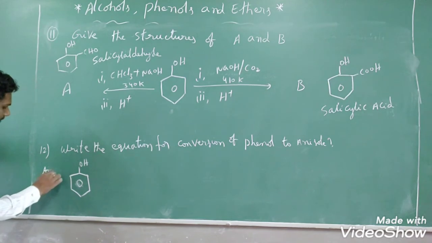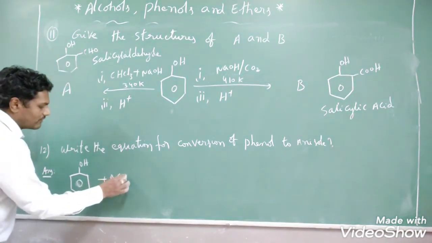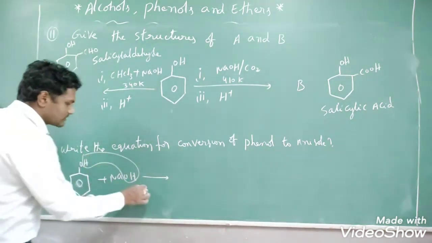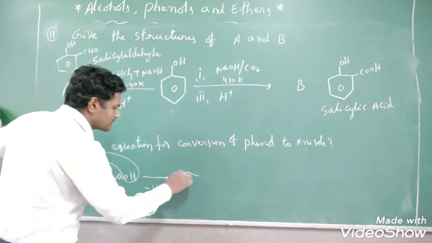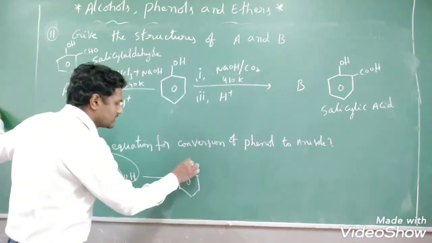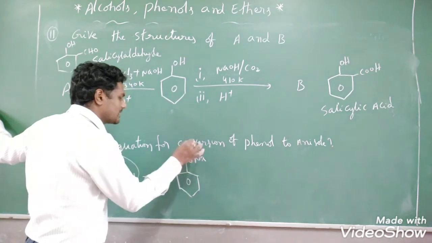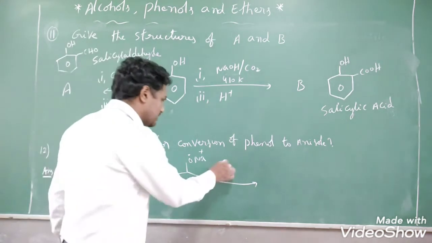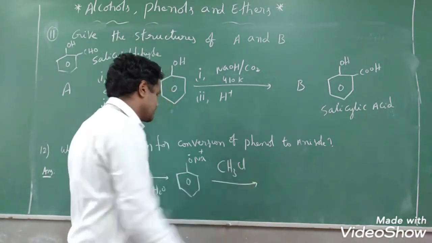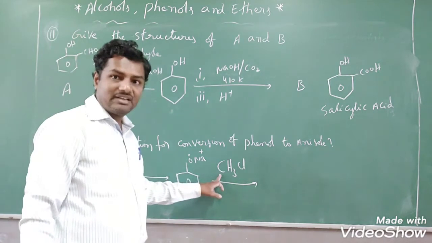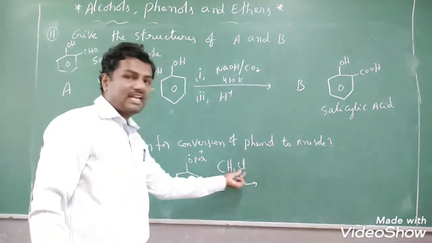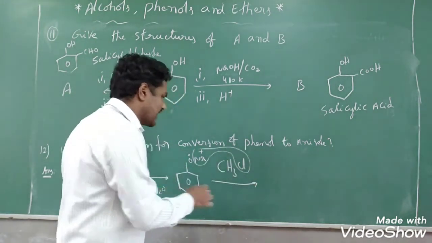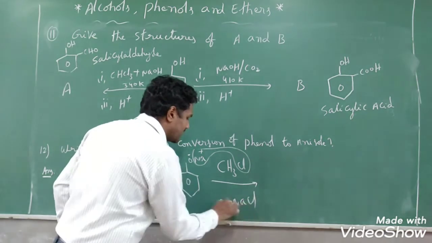When phenol is treated with sodium hydroxide, what will happen? Just now we have seen there is removal of a water molecule, and sodium phenoxide is formed, that is Na+ O-. Then when sodium phenoxide is treated with methyl chloride, Na+ ion combines with Cl- ion and is removed in the form of NaCl.